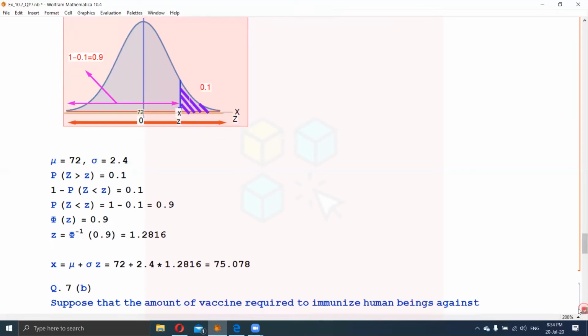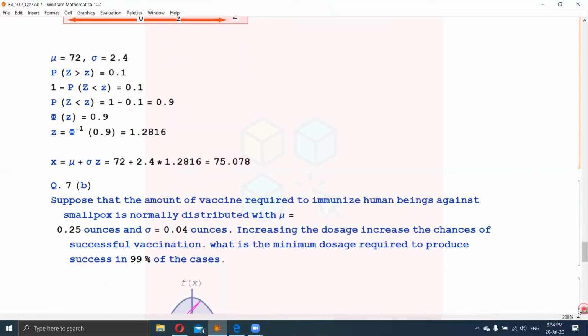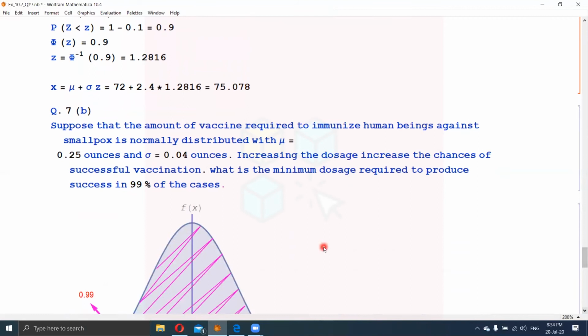So now come to the next part of the same question, 7b. The statement in this question is: suppose that the amount of vaccine required to immunize human beings against smallpox is normally distributed with mu equal to 0.25 ounces and sigma equal to 0.04 ounces. Increasing the dosage, this is a very important statement.